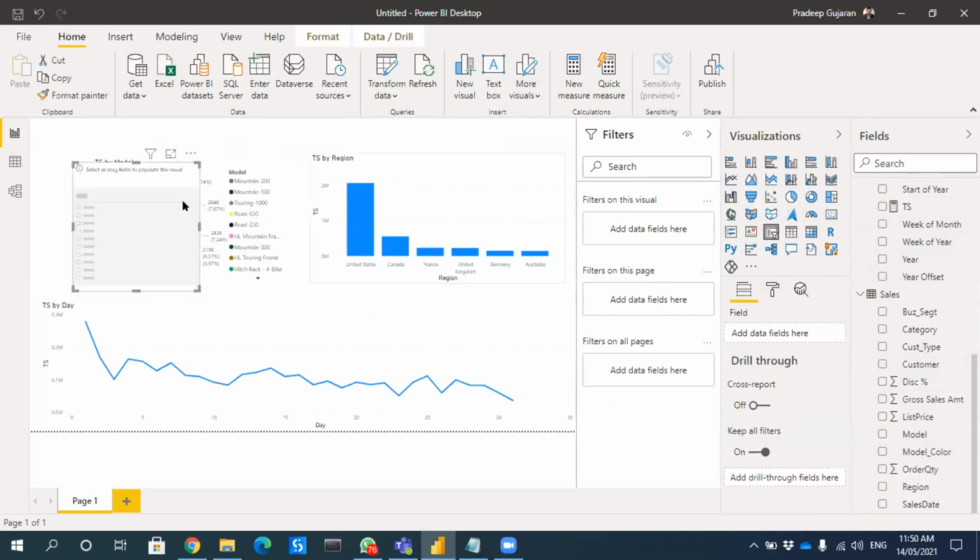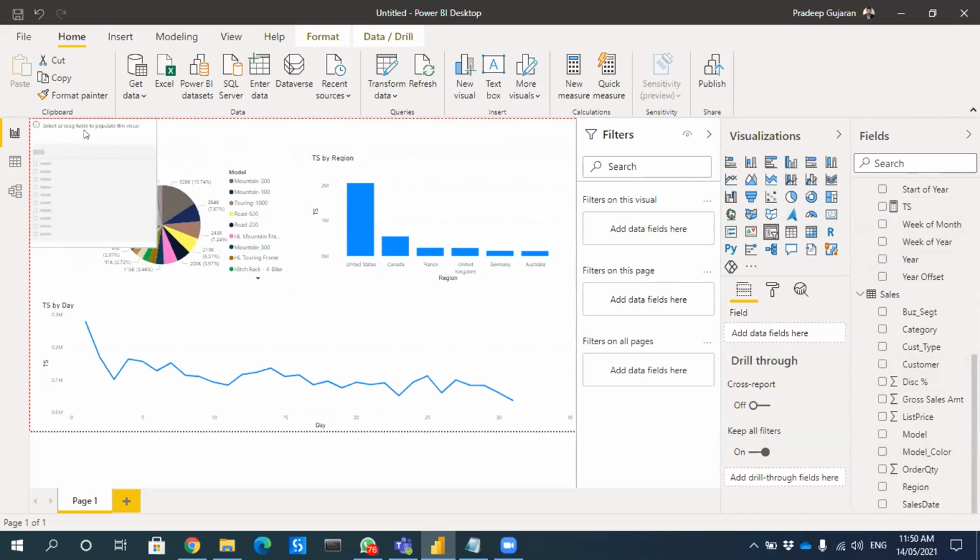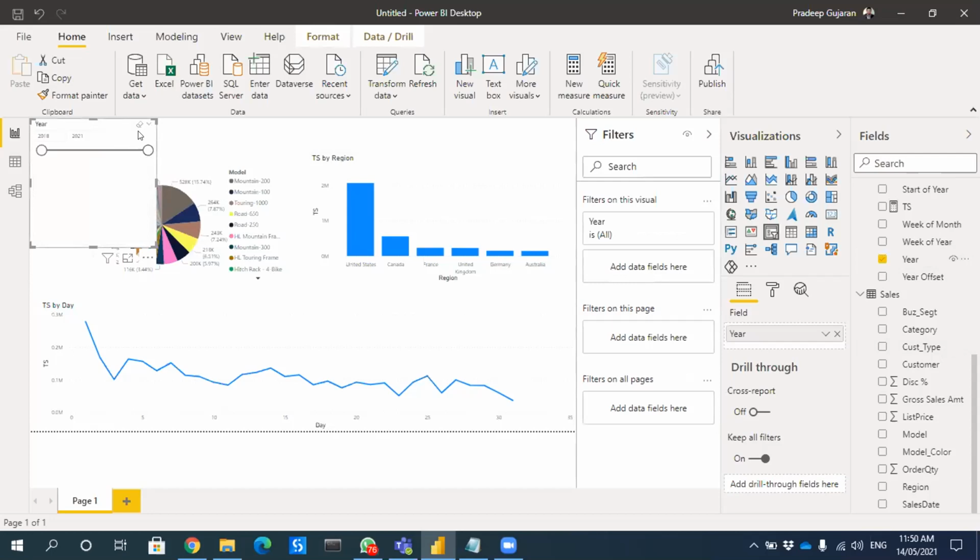I can click on slicer, so it will open a blank window without anything. If I pass on year, by default it will select this one. So you can have either a list, or a drop down, or by default it will be like this one, between.